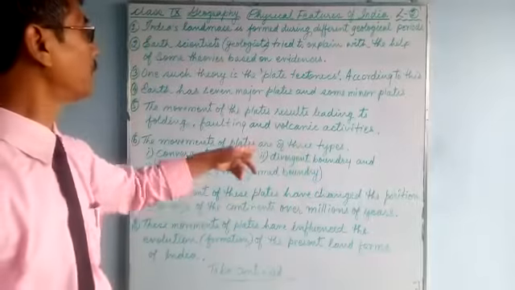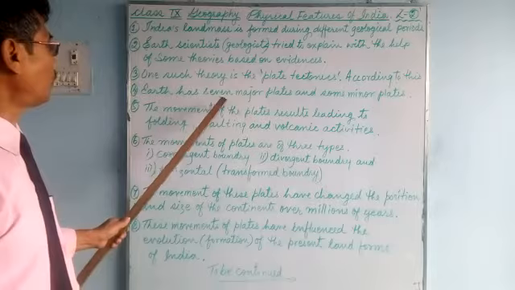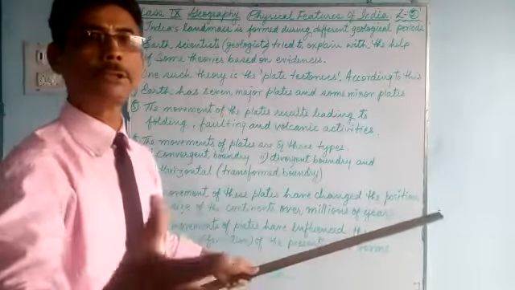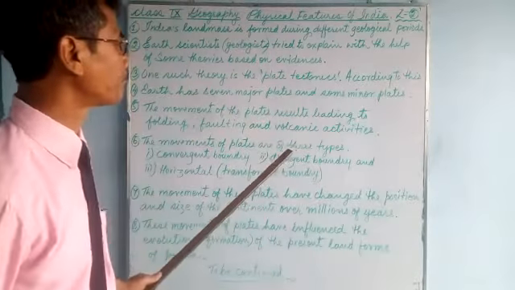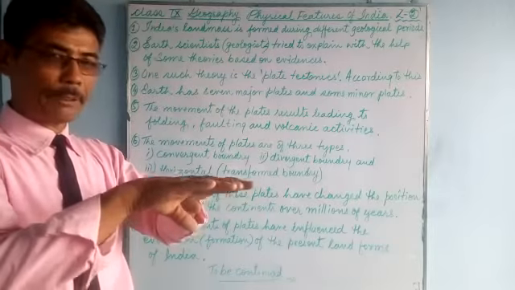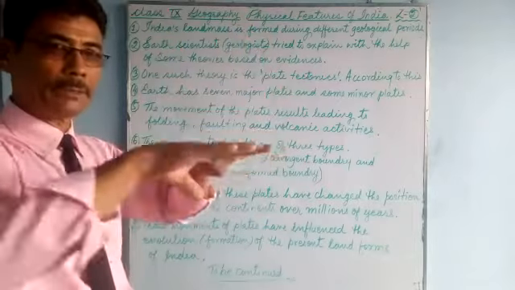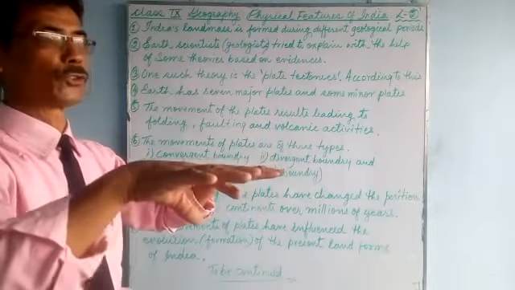This is plate tectonics. Seven major plates and some minor plates are there. Some are joined up, some are separated, and volcanic eruption takes place from there.